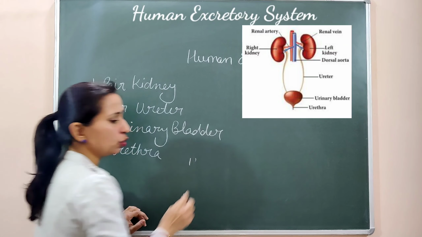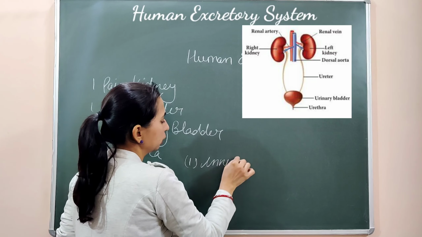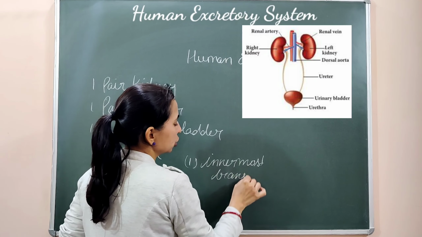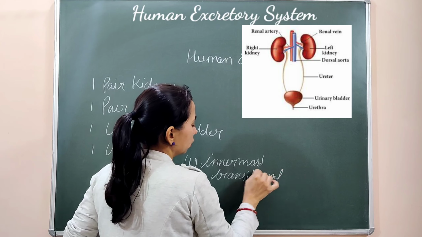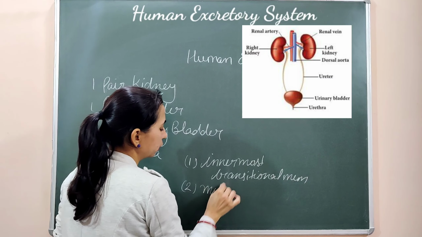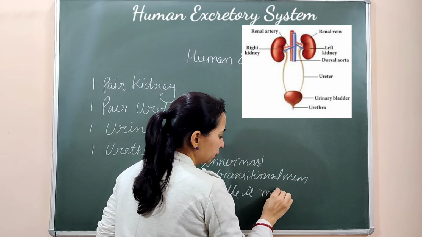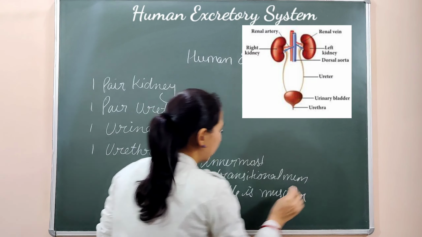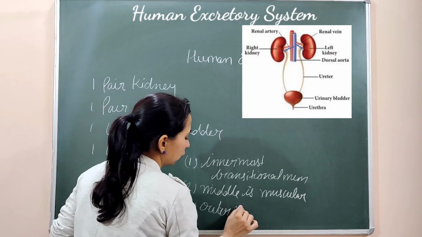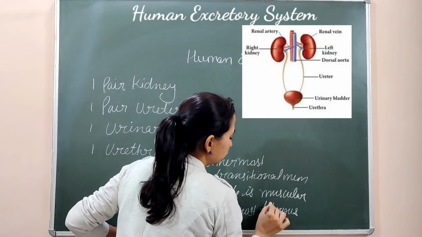यूरेटर में जो लाइनिंग प्रेजेंट होती है, थ्री membranes हैं, जिसमें फर्स्ट जो इनर मोस्ट membrane होती है, इनर मोस्ट इज द ट्रांजिशनल membrane. It's a transitional membrane. This is the innermost. Then the middle membrane is the muscular membrane. And the outermost one is fibrous. So by these three layers the ureters get lined.